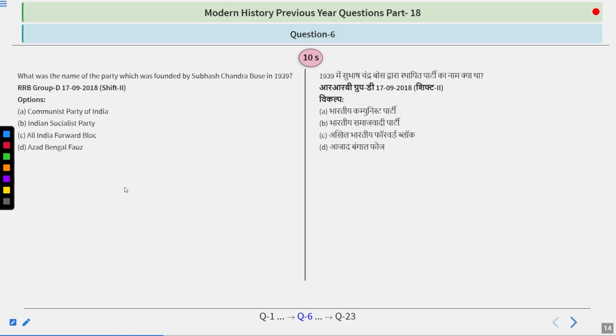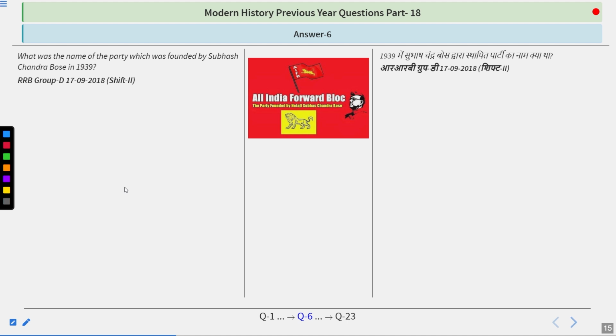What was the name of the party which was founded by Subhash Chandra Bose in 1939? Options are Communist Party of India, Indian Socialist Party, All India Forward Bloc, Azad Bengal Fauj. Think about it. I guess the answer to this question is quite simple, and we know which party was founded by Subhash Chandra Bose after he resigned from Indian National Congress as the president. The answer is All India Forward Bloc. That is option C.